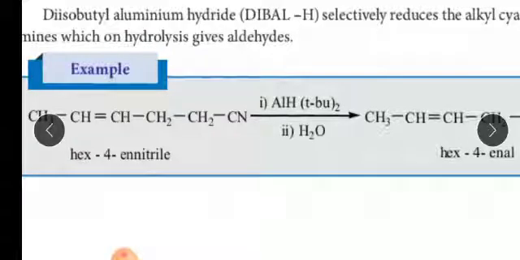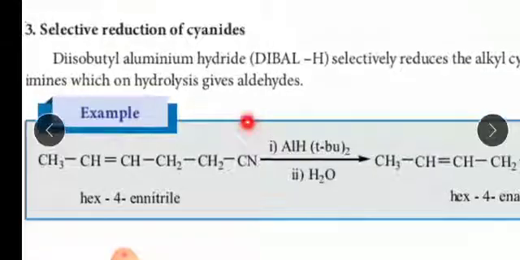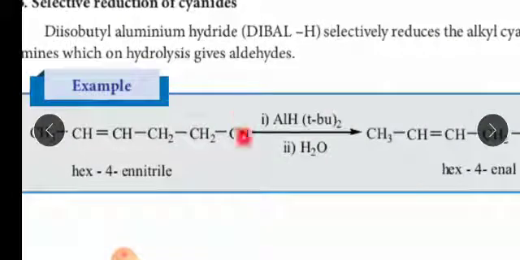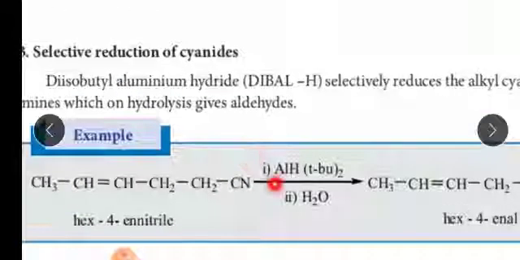The cleavage takes place in the cyanide group. There is no change in the front part, CH3CH double bond. But the cyanide group starts to cleave, and hydrolysis takes place here. So if I cleave this compound, OH you can write here and H you can write here.